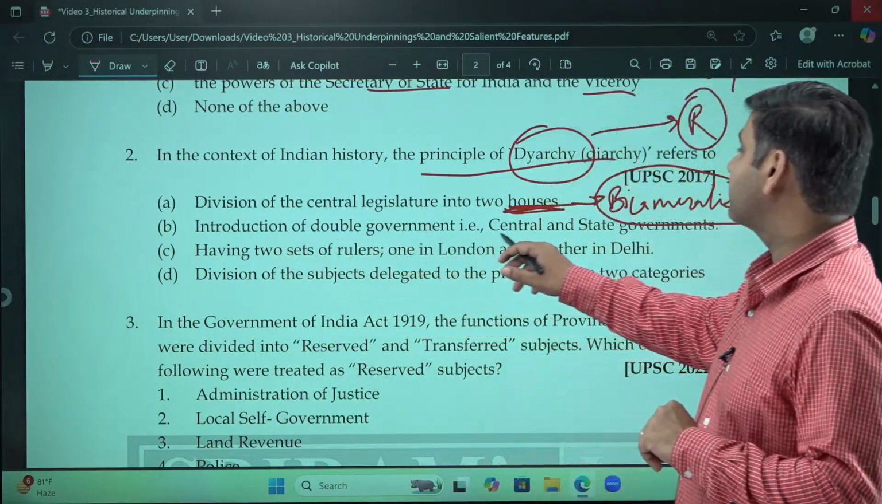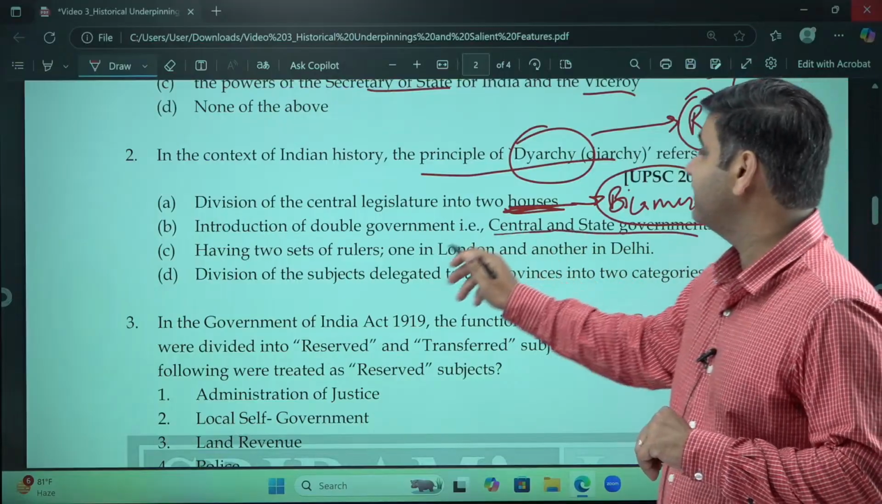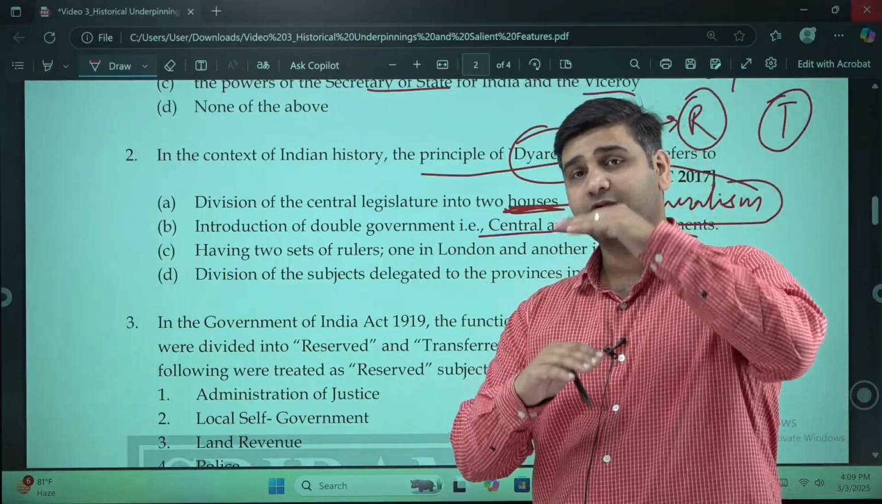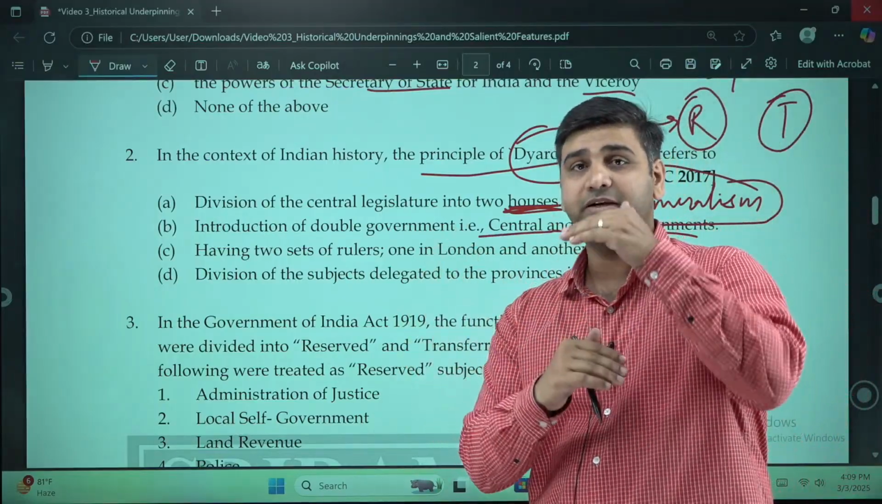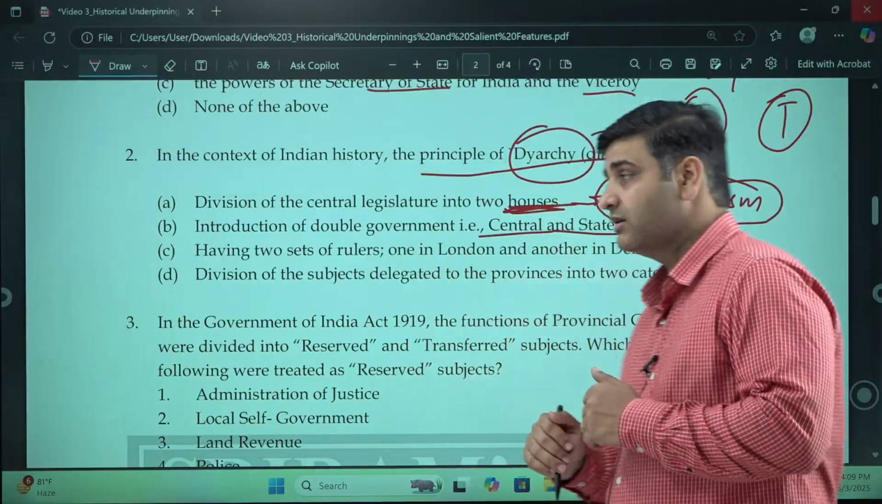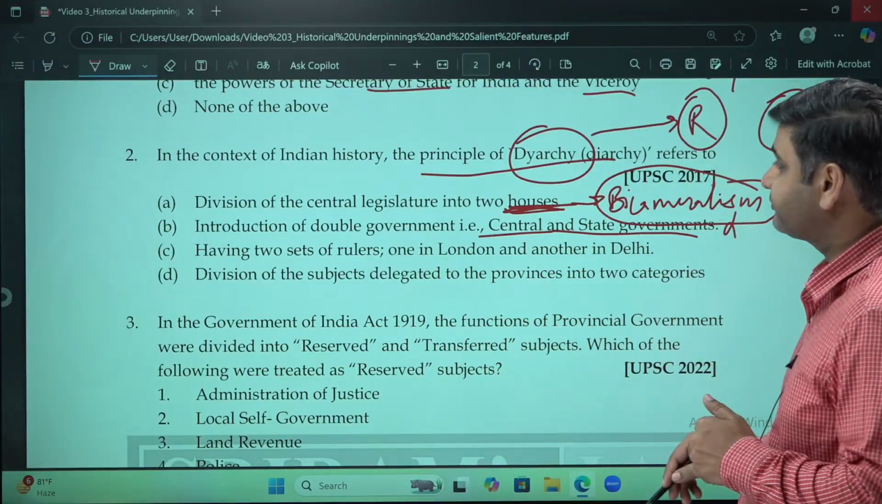Introduction of the double government, central and the state government. This is federalism. You have two layers of government. The same set of people governed by two, the center and the state. So again, this is not the option.